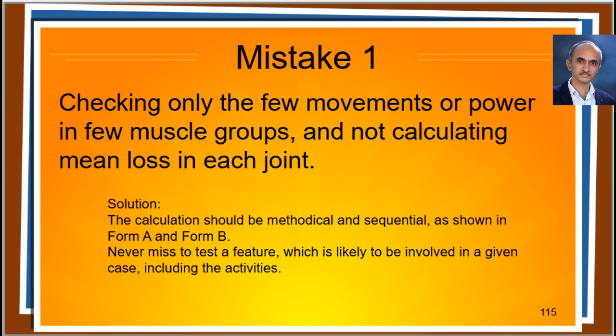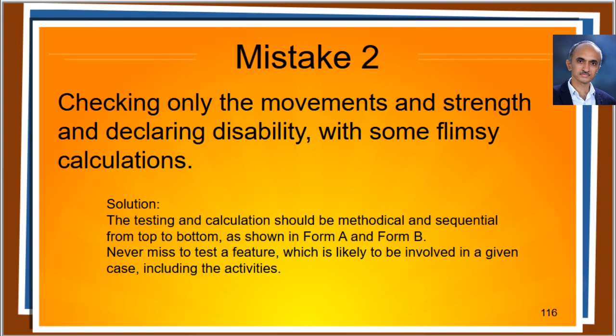Number 1. Checking only the few movements or power in few muscle groups and not calculating mean loss in each joint. The calculation should be methodical and sequential as shown in Form A and Form B. You have to calculate percentage loss for each feature and then mean percentage loss for each joint and then apply the weightage for the joint. This is compulsory in AROM division and in the muscle power division. All activities should be checked in both upper and lower limbs.